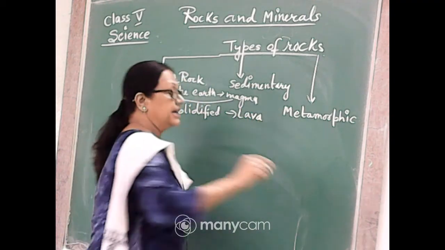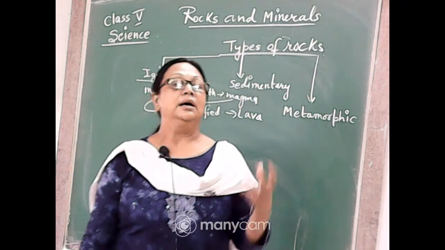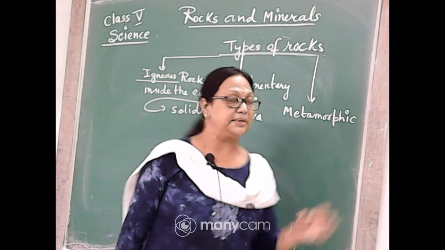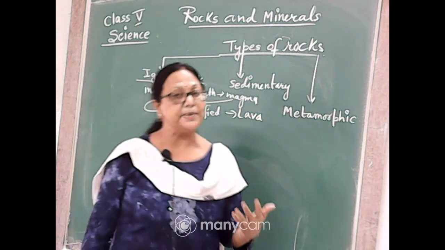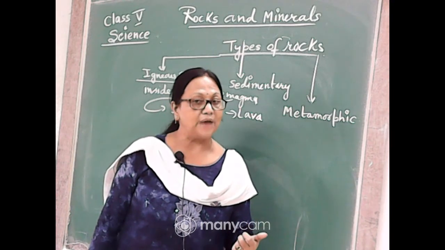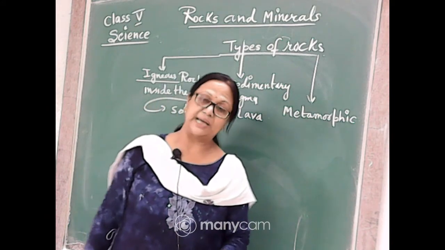So whenever it is inside the earth, in the center portion of the earth, it is in a molten stage. Once it comes out, it starts cooling. That time it is called lava, and this lava gradually solidifies to form the igneous rock.